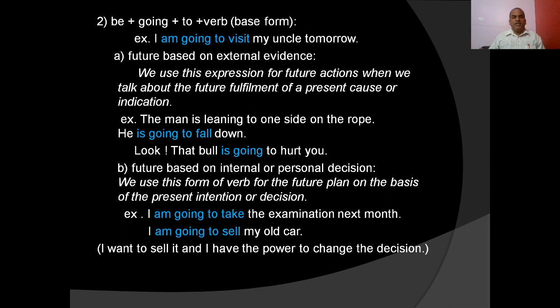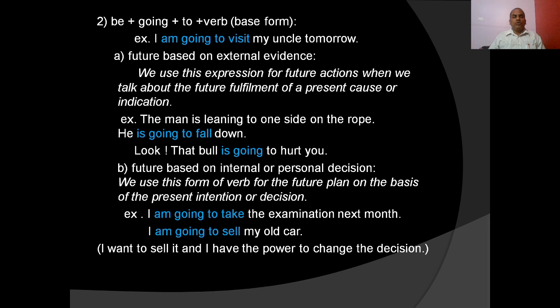That means it is my decision. It is my personal decision. And this future is based on my personal decision. So the be going to form is used. But the fact is that I can also change the decision. So I want to sell it and I have the power to change the decision also.